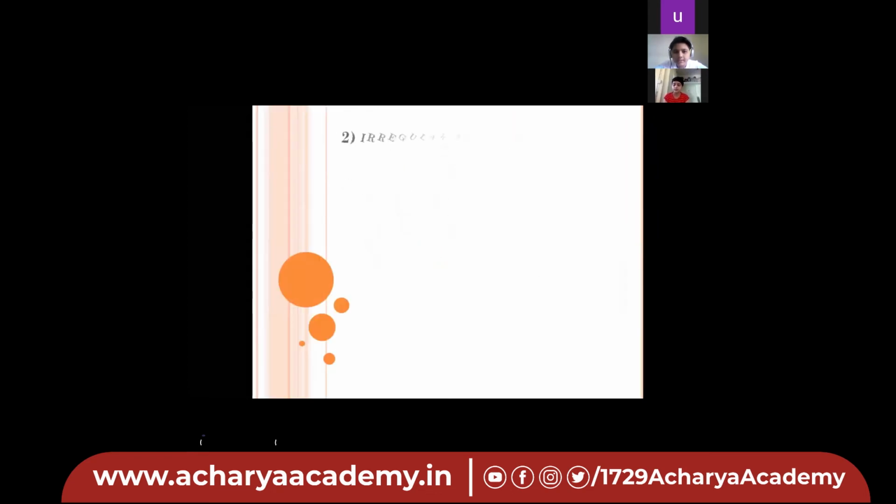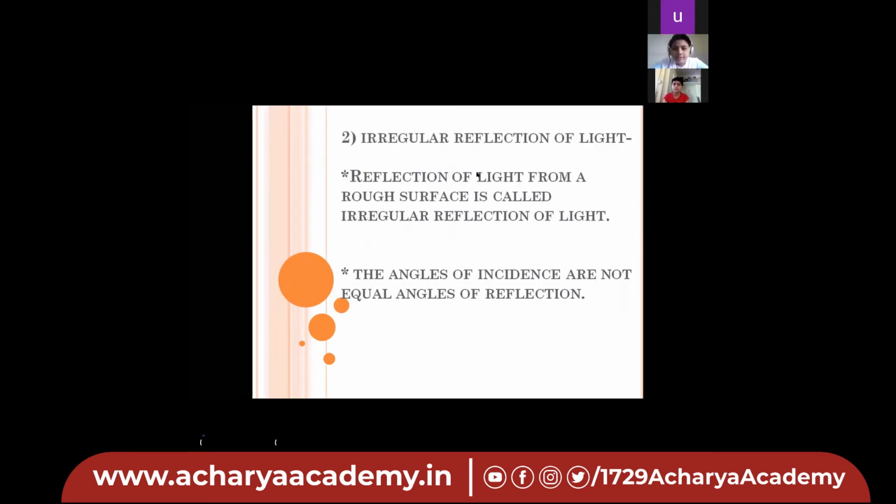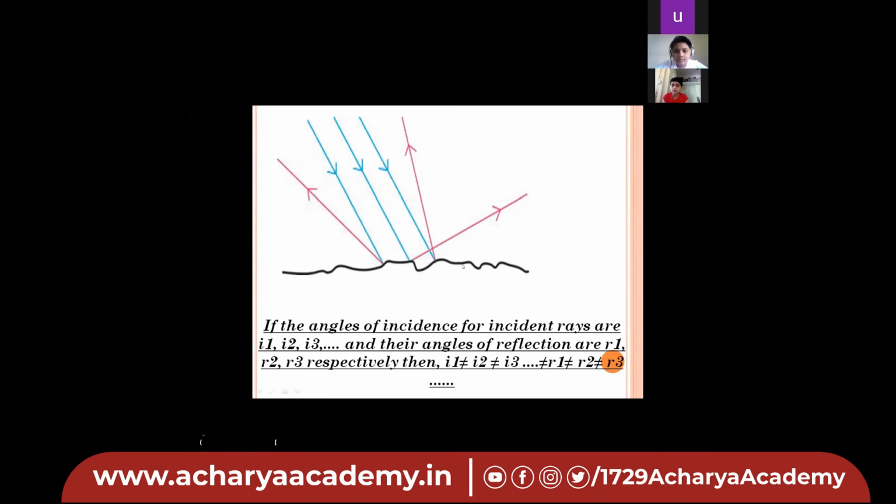Now let's move towards the second type. The second type is irregular reflection of light. It says that the reflection of light from a rough surface is called the irregular reflection of light. Here, the angle of incidence is not equal to the angle of reflection. Now we will check this in the figure. Yes, this is the irregular surface which is shown by the black color irregular line, and these blue color rays are the incident rays. These pink color rays are the reflected rays.